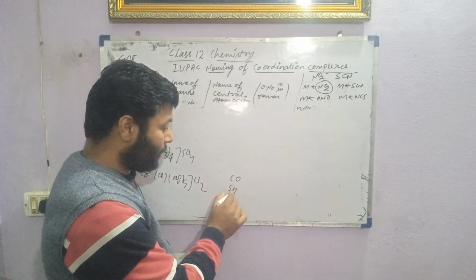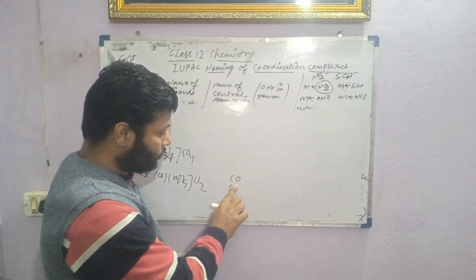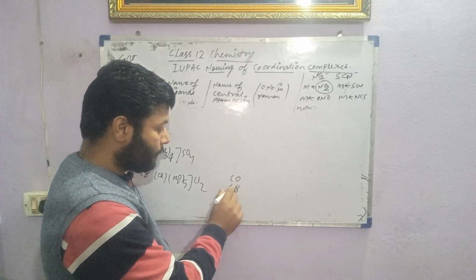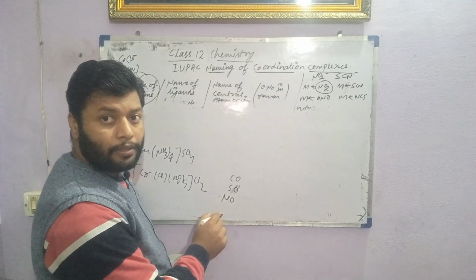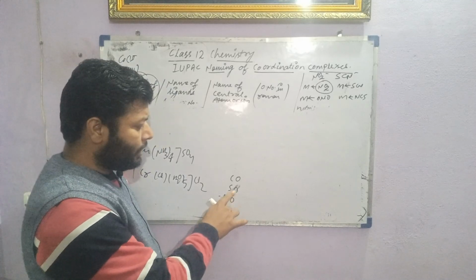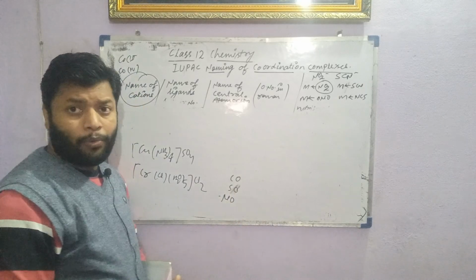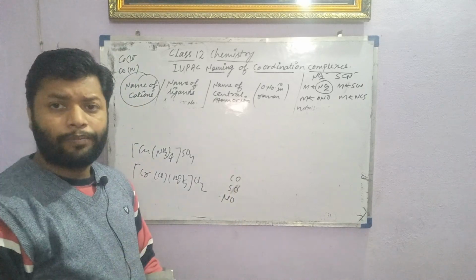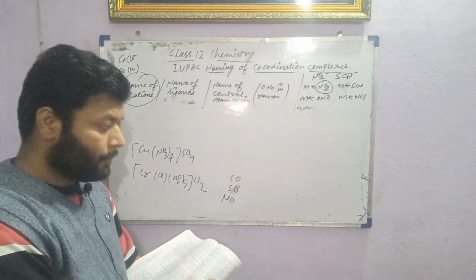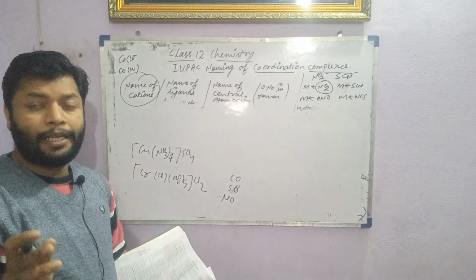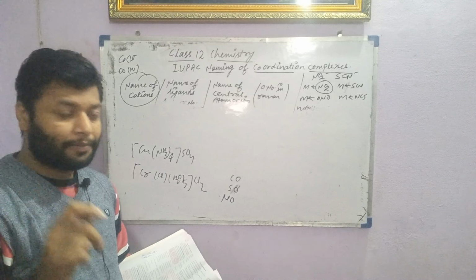CS is thiocarbonyl. NO is nitrosyl. These are some of the names: nitrosyl, carbonyl. Wait, carbonate carries a negative charge, so that will be carbonato.